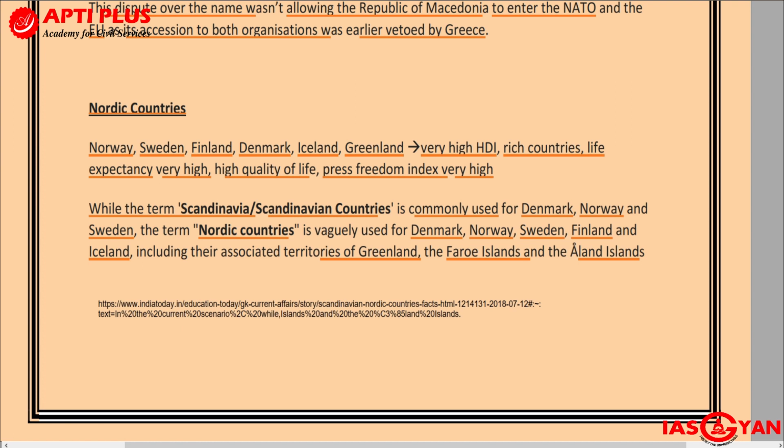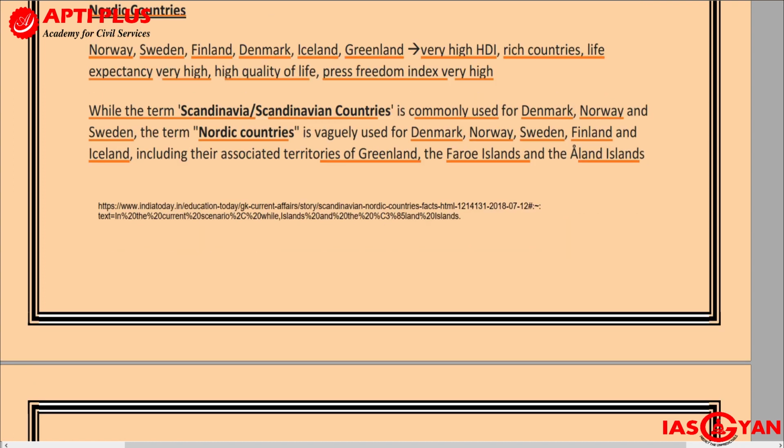Both of them will have very high HDI scores. They are rich countries; life expectancy, medical infrastructure, education are all very well developed in all these countries. But geographically, there is a difference between the countries we consider under Nordic and those under Scandinavian. Only Denmark, Norway, Sweden are the 3 Scandinavian countries, and the 5 Nordic countries are Denmark, Norway, Sweden, Finland, Iceland, plus some parts of Greenland are also referred to as Nordic, right?